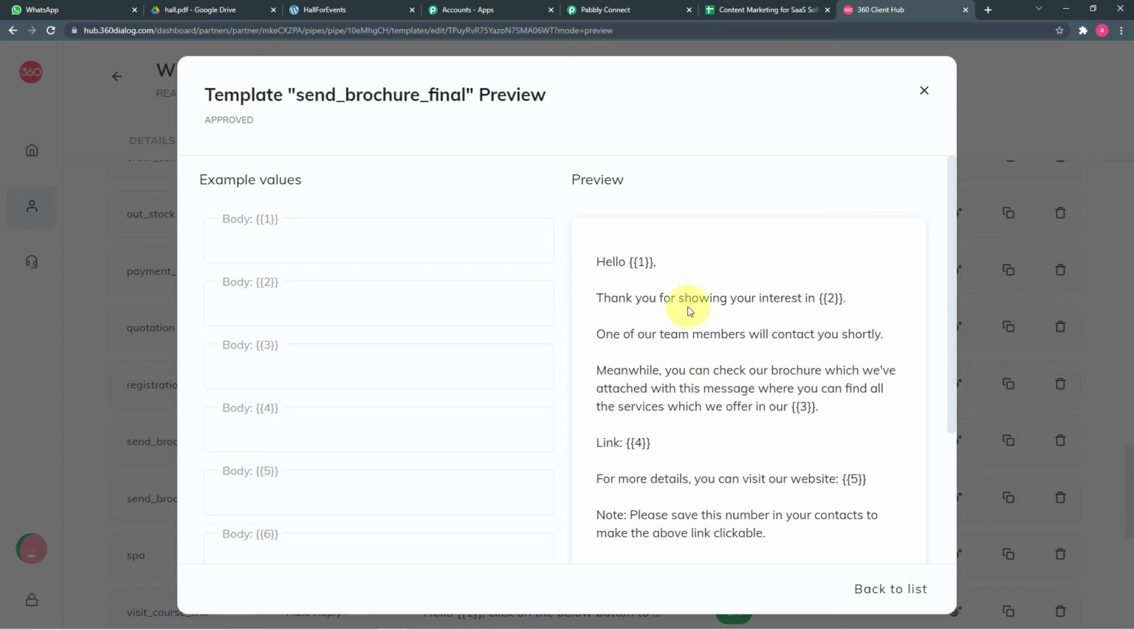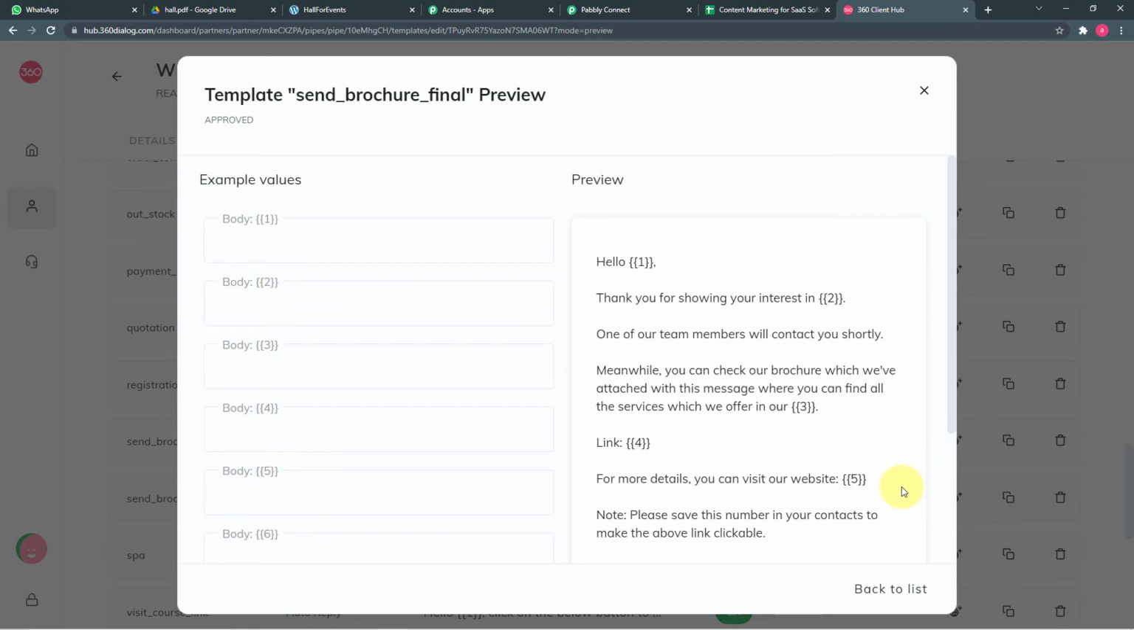As you can see, after hello, we are going to put the name of the person who inquired. So that is going to change with every new inquiry, right? And thank you for showing your interest in. So if you have more than one business page or website, this can also change. And here in this third, we are going to enter the values of the services. So if we are providing many services, the services can also change. So similarly, these body fields are going to change with every new message.